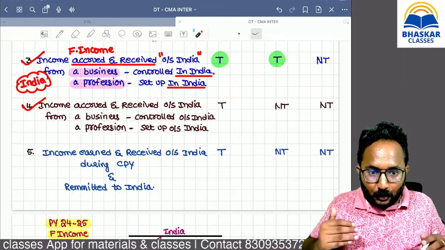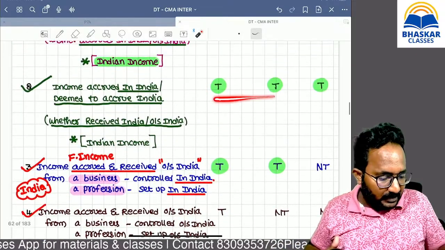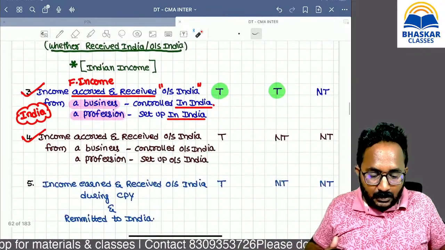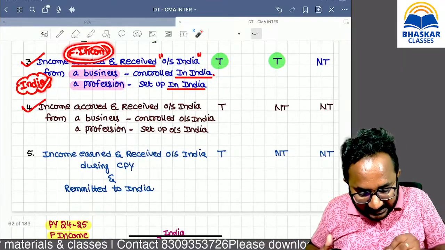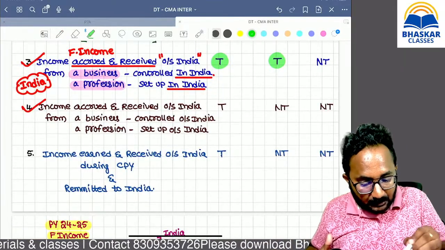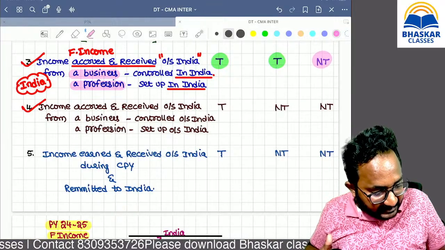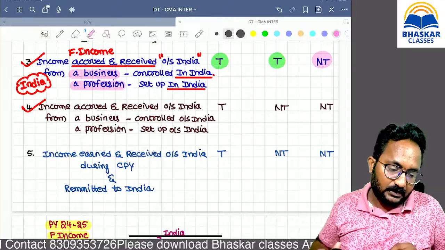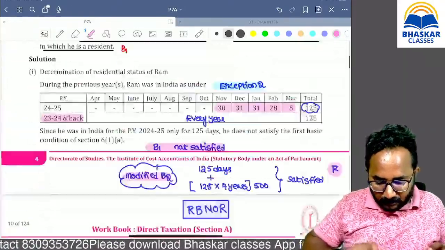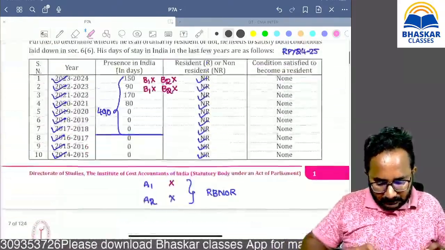If it is a purely Indian income, definitely we can give the tax treatment in the hands of all. Because it is a foreign income having a connection with India, it is taxable in the hands of resident and ordinary resident, but not ordinary resident. So that is only our question number 1.